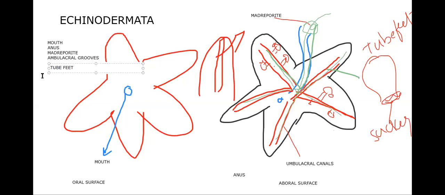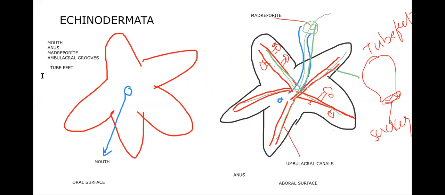These are the things we have seen: mouth, anus, madreporite, ambulacral grooves, tube feet. We have to discuss these structures in all the classes: where the mouth is located, on the oral side or aboral side, where the anus is located, on the oral side or aboral side. Likewise, we need to discuss everything. And some more issues are there.